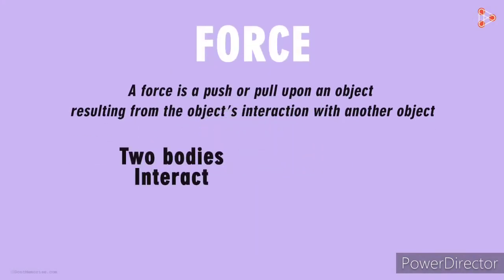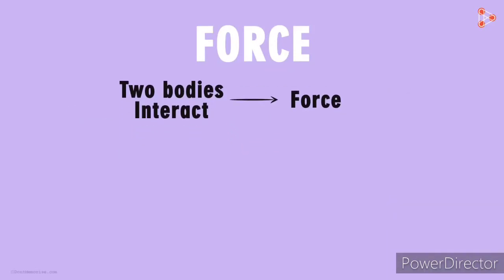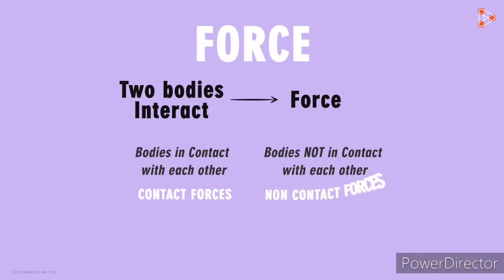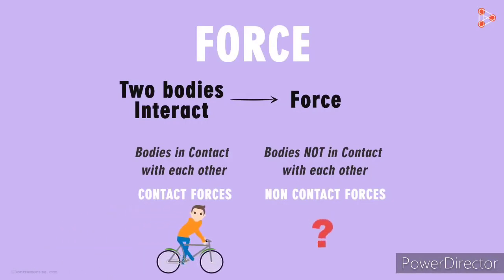Whenever two bodies interact, each one of them applies force onto the other. But how do the bodies interact? Interaction between the bodies can basically be of two types. One in which the bodies are in contact with each other, and the other in which they are not in contact. The forces that result when the bodies are in contact are called contact forces, and the forces that result when the bodies are not in contact are called non-contact forces.